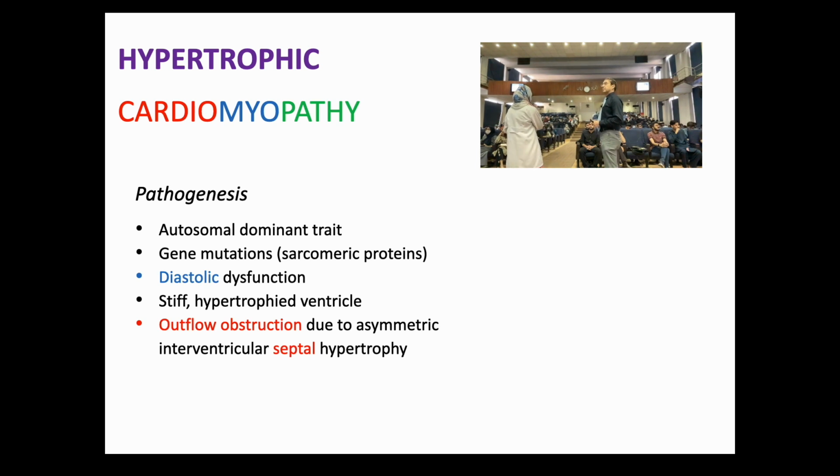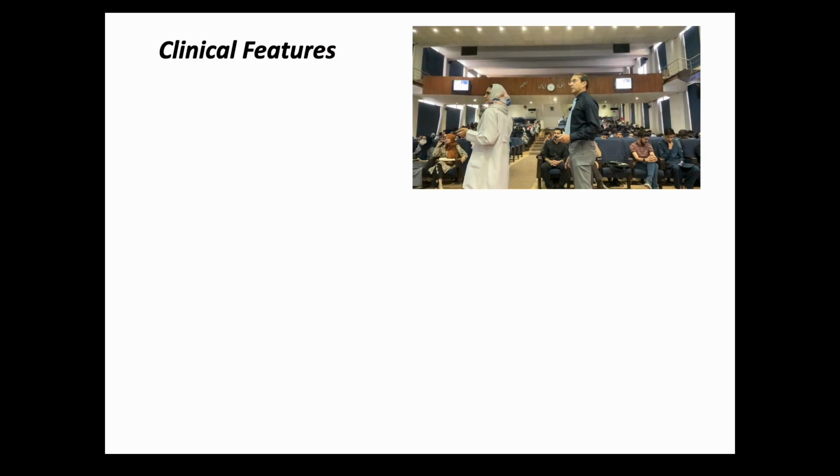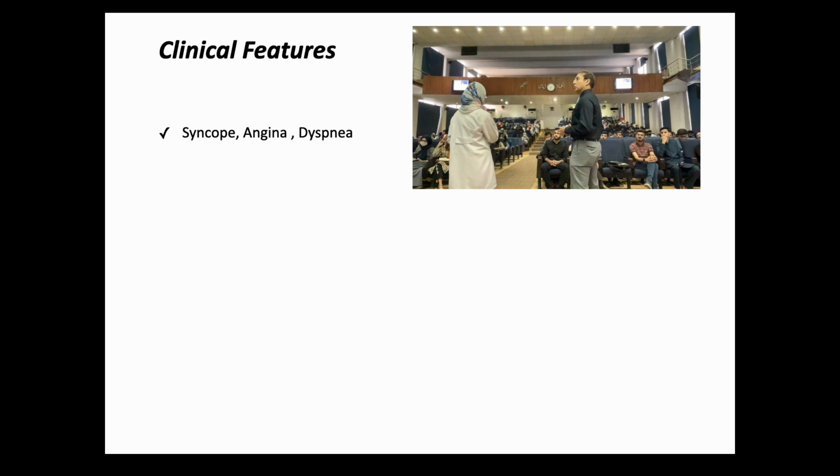In case of septal hypertrophy, the interventricular septum, there will be an obstruction in the outflow tract of the left ventricle. This will be discussed in the next slide, so I need to emphasize it enough here, that a septal hypertrophy will lead to left ventricular outflow tract obstruction. Asymmetrical septal hypertrophy, that's important. That's the one variety which is more serious.